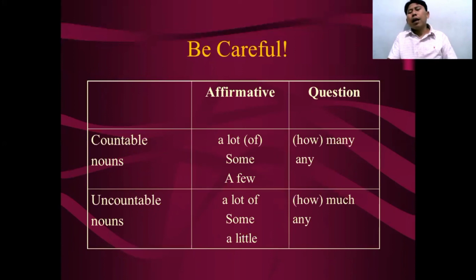Countable nouns, affirmative: a lot of, some, a few. It means countable nouns can be used with a lot of, some, a few. And uncountable nouns can be used with a lot of, some, a little. With countable nouns, we use how many. With uncountable nouns, we use how much.